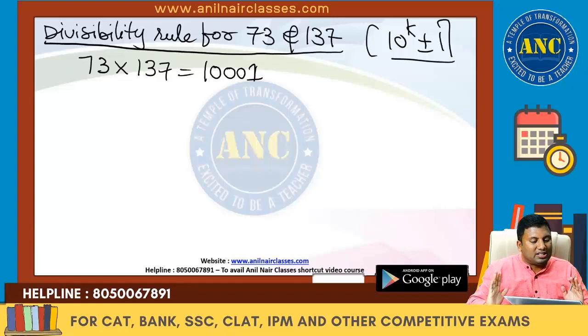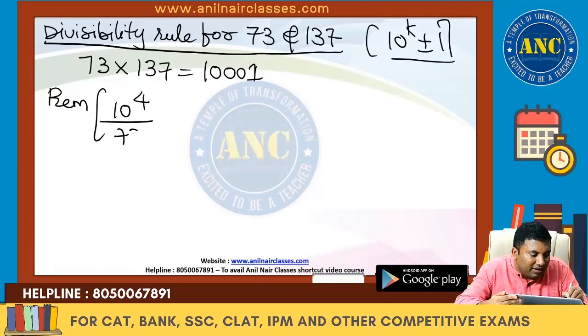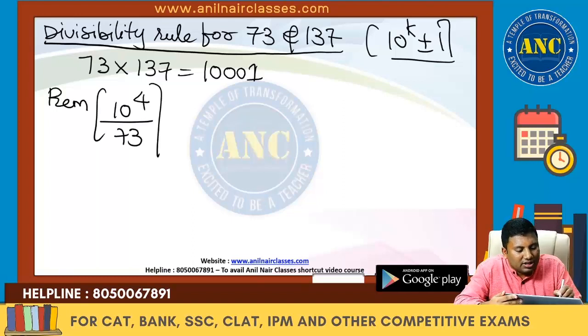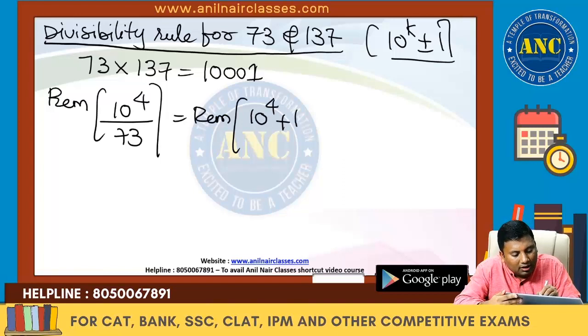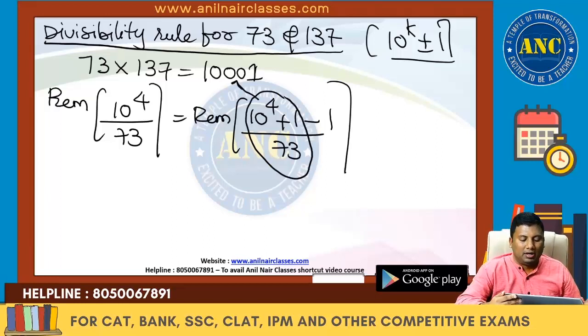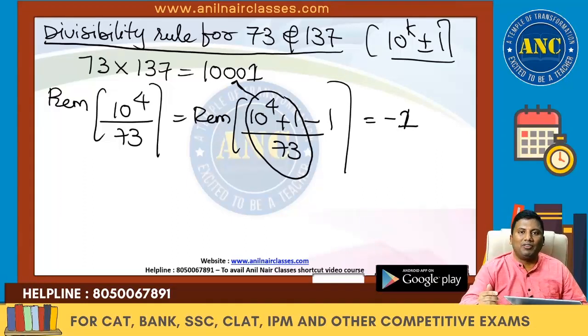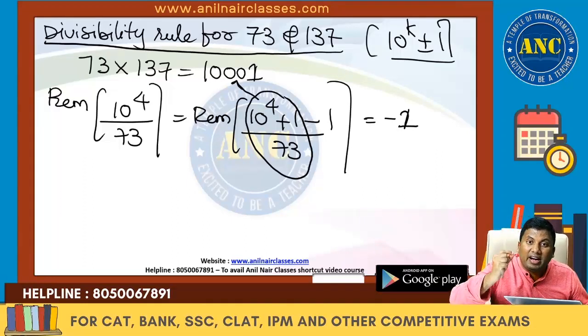73 into 137 is 1 followed by triple zeros ending with 1. That means 10 power 4 divided by 73. This can be written as 10 power 4 plus 1 minus 1 divided by 73. 10 power 4 plus 1 is nothing but this number. So what is remaining? Remaining is minus 1. Are you all with me? 10 power 4 divided by 73 is minus 1.